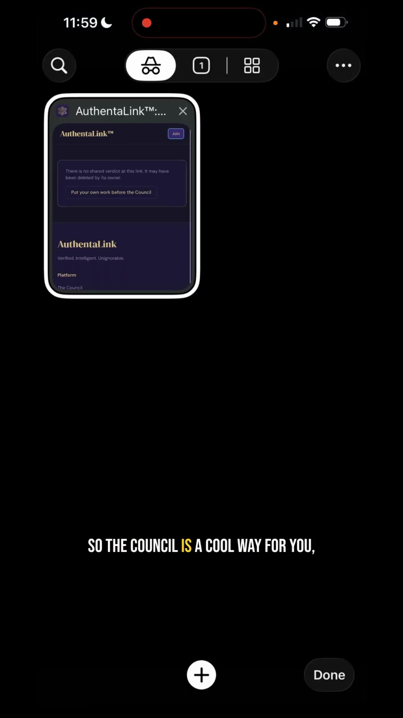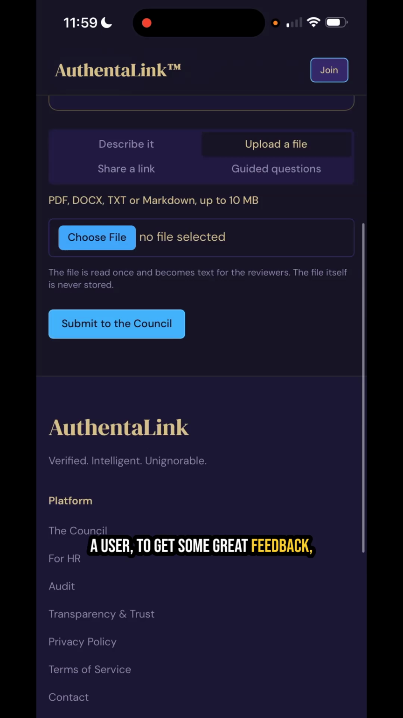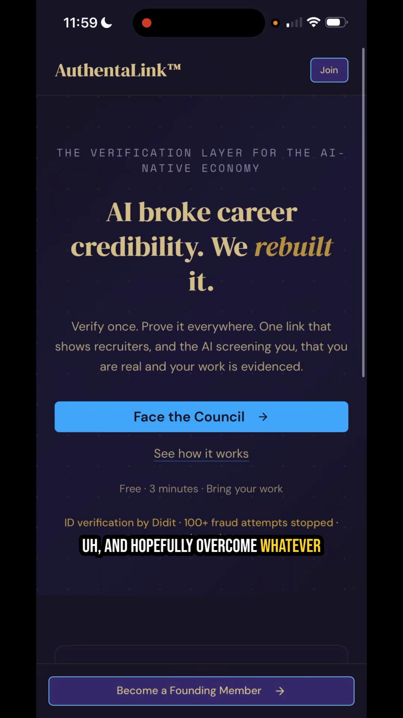So the council is a cool way for you, a user, to get some great feedback and hopefully overcome whatever obstacle is currently in your way.